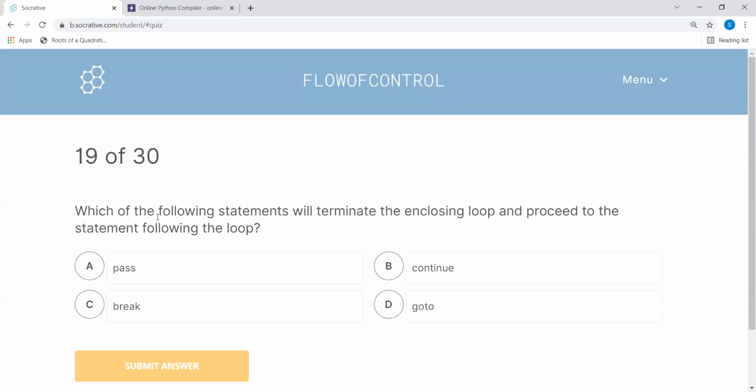Now we are coming to this one. Which of the following statements will terminate the enclosing loop and proceed to the statement following the loop? If you have to terminate, we have no other option than break. Pass, continue, goto is not there, I think, and pass just doesn't skip the statement. It doesn't perform anything, so it's a break.